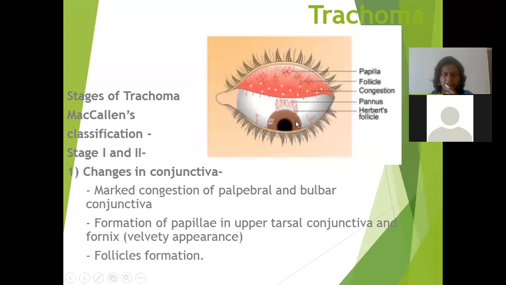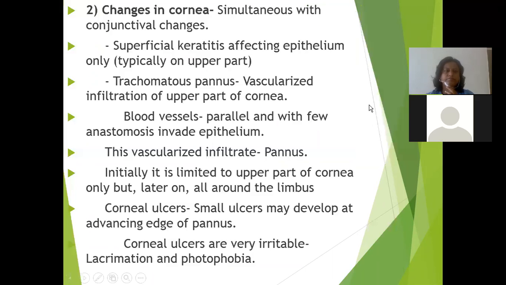Blood vessels, parallel with a few anastomoses, invade the epithelium. This vascularized infiltrate is called a pannus. Initially, it is limited to the upper part of the cornea only, but later on it is present all around the limbus.